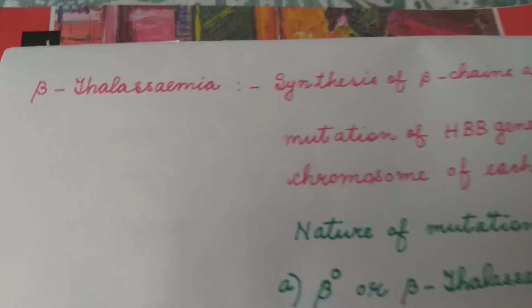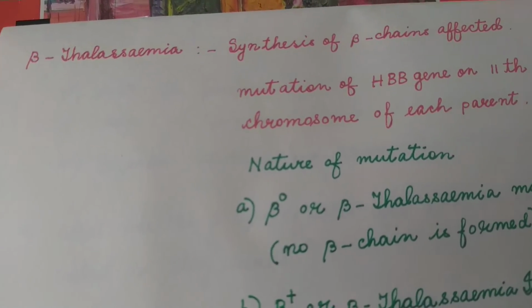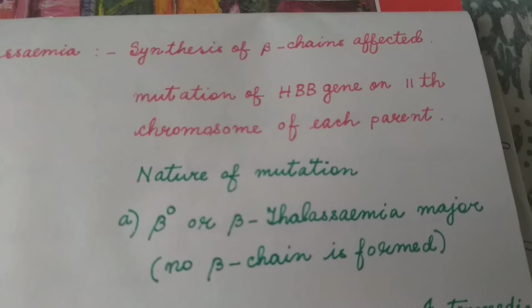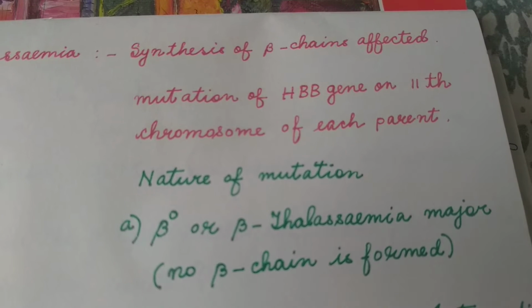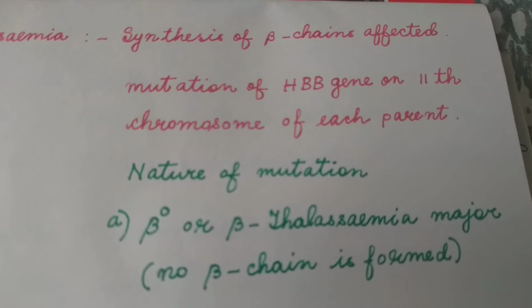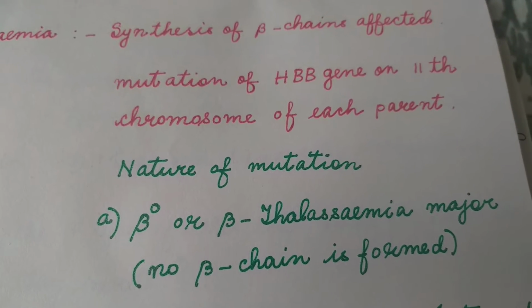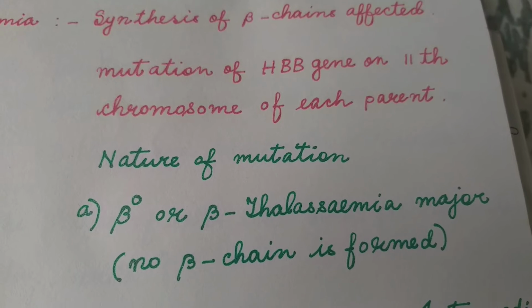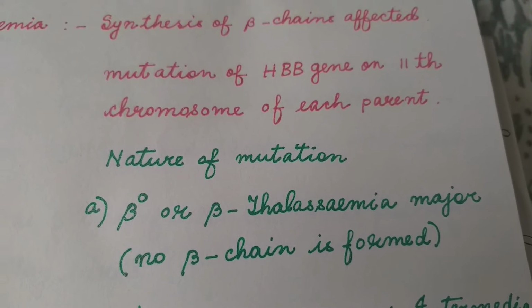Now beta thalassemia. Beta thalassemia is that type of thalassemia in which synthesis of beta chains is affected. The production of beta chain is reduced significantly. It occurs because of a mutation of the gene HBB on the 11th chromosome from each parent.